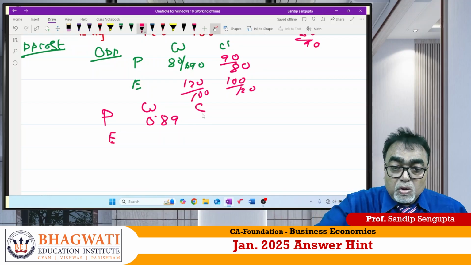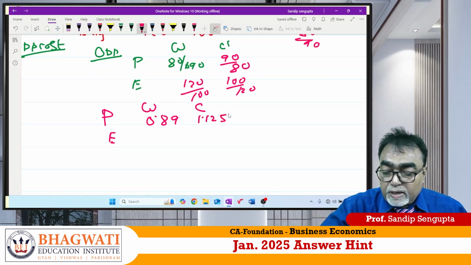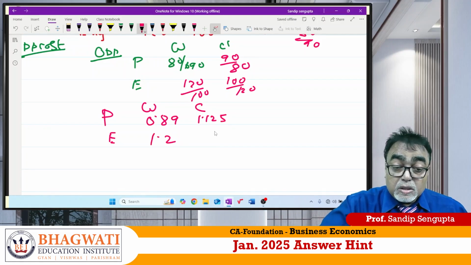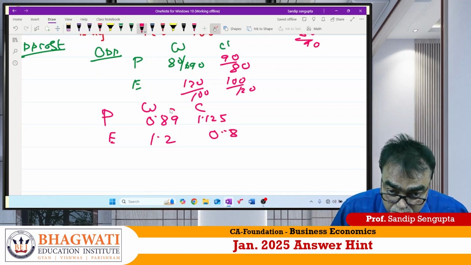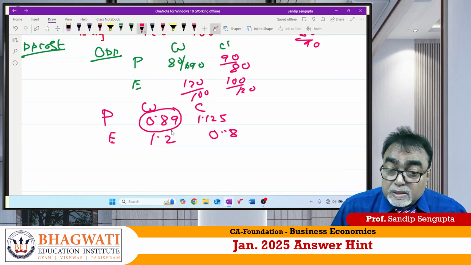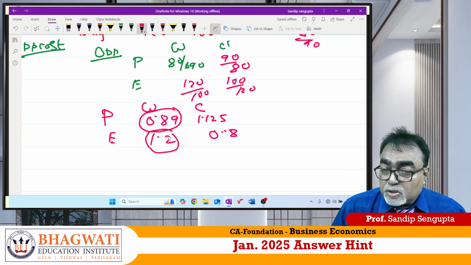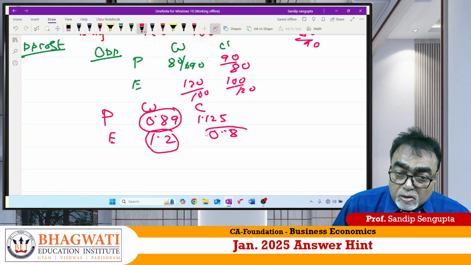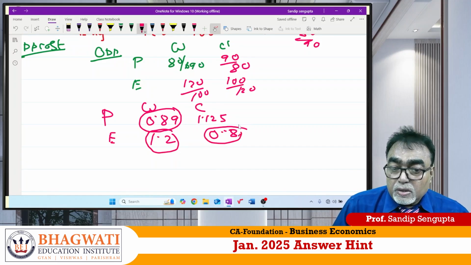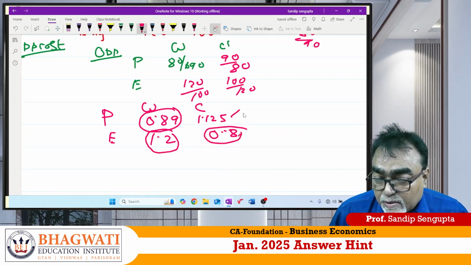It comes to 1.125. It comes to 1.2. It comes to 0.8. So what does it mean? Portugal's opportunity cost for wine is 0.89, which is lesser than England's opportunity cost for wine, whereas England's opportunity cost for clothes is 0.8, which is lesser than 1.125.